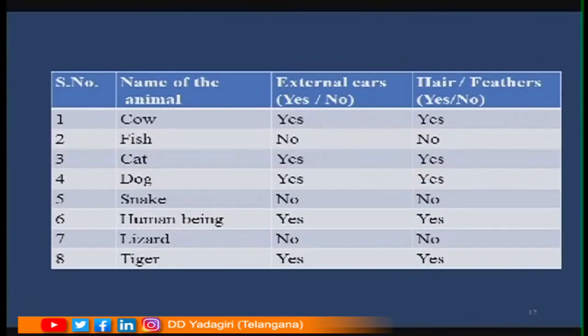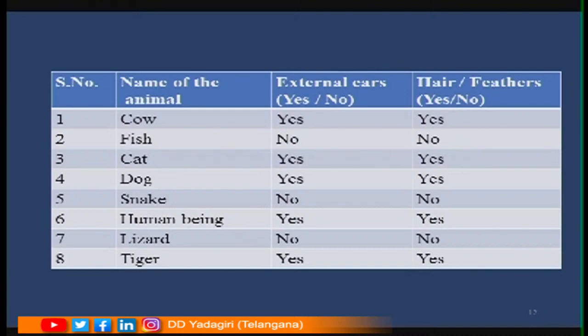Apart from external ears, epidermal hairs are also present. So, let us see now which animals have these epidermal hairs. See this tabular form, children. Now, the cow is an animal which has external ears as well as epidermal hair. Fish don't have external ears and no hair. A cat has both ears and hair. A dog also has ears and hair. A snake does not have ears and does not have hair.